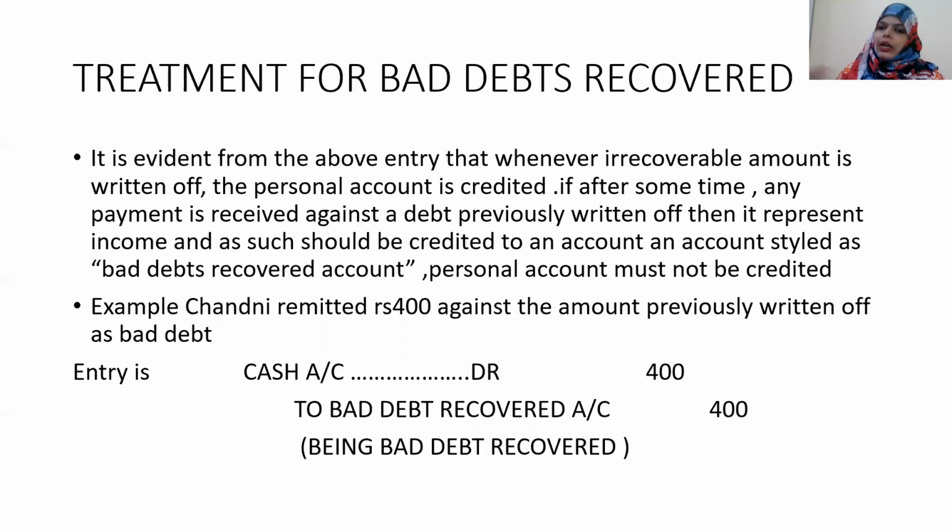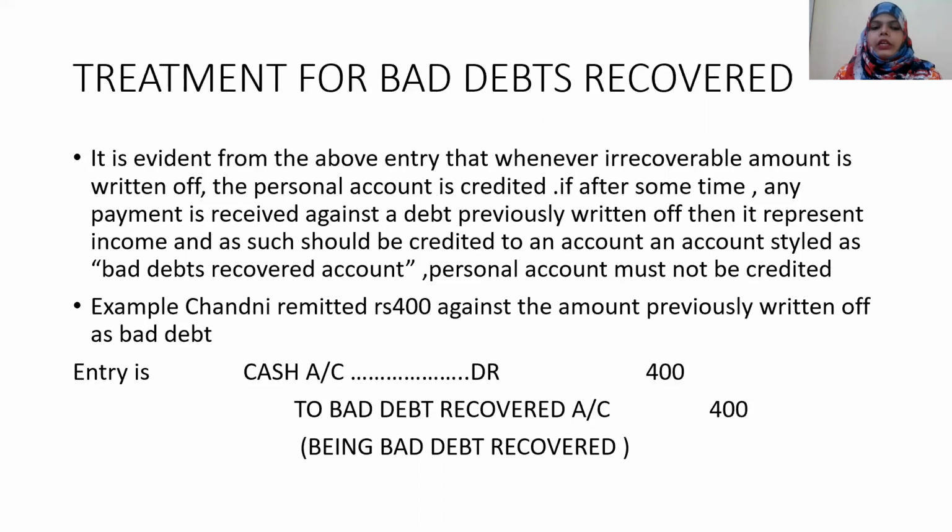So after 1 year, if he is paying 1,000 rupees, then we will not credit that amount to the Sham account, but we will credit that amount to the bad debts recovered account after some passage of time. If we are getting the money instantly, then we write it to the personal account. But after a passage of time, we will credit that amount to the bad debts recovered account, not the personal account.